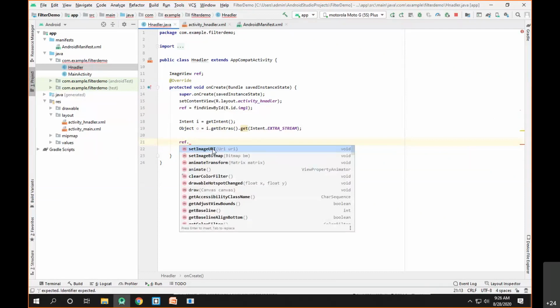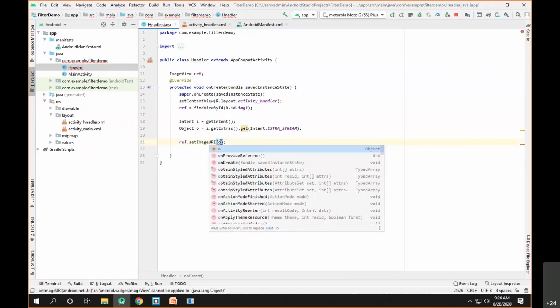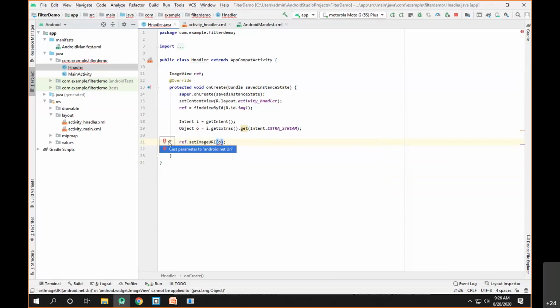So I can say reference dot set image URI. Okay, and I'll set the image URI as O. Now again one problem will be here. O is of type object, and the set image URI requires the parameter of type URI. Again, no need to worry. Since we are using the IDE, we can resolve this error by using the suggestions given by the IDE. So this is the actual advantage of using the IDEs.